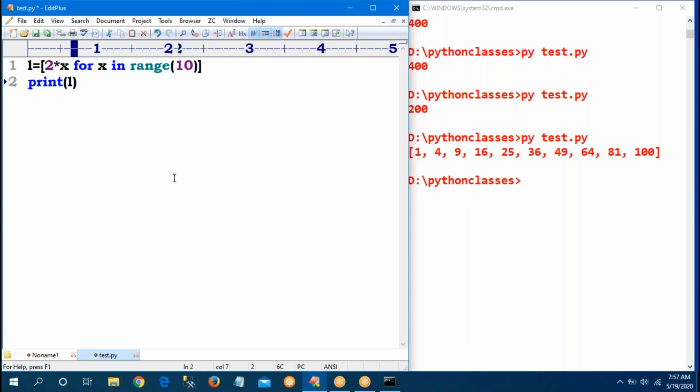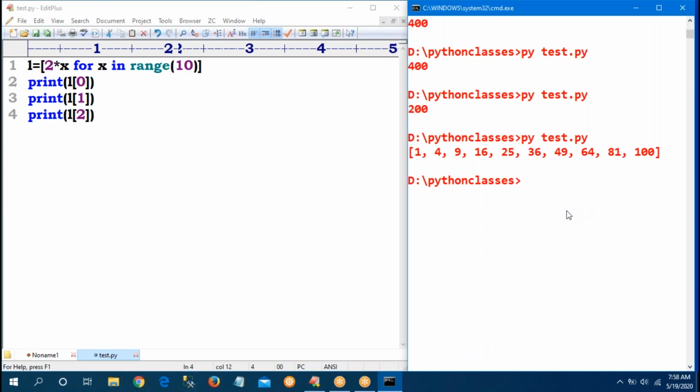Anyone please tell: print L of 0, print L of 1, print L of 2. If I run the program, what output will I get? 0, 2, 4. Yes, 0, 2, 4.